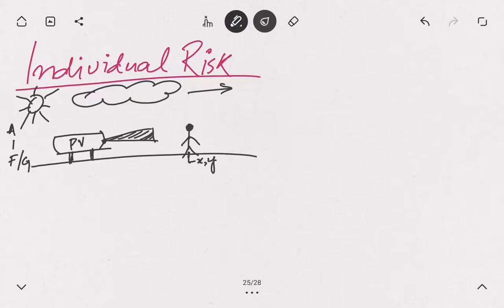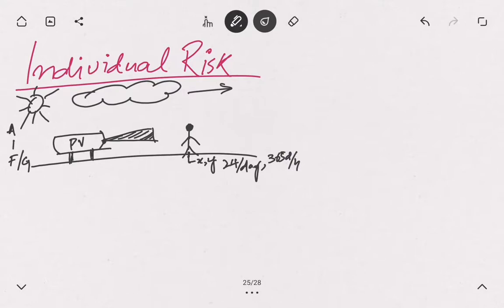Okay, now to understand the individual risk, the first kind of risk we are talking about is location specific risk. Location specific risk considers that this person standing here is here all the time, meaning 24 hours a day, 365 days a year.